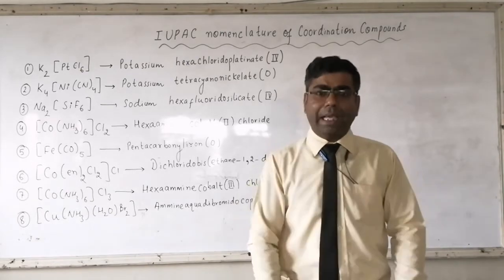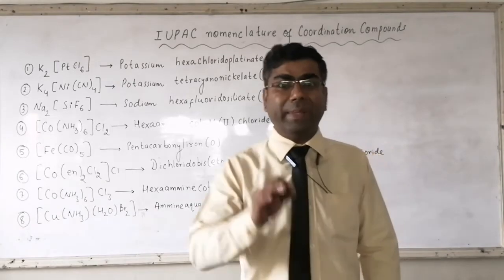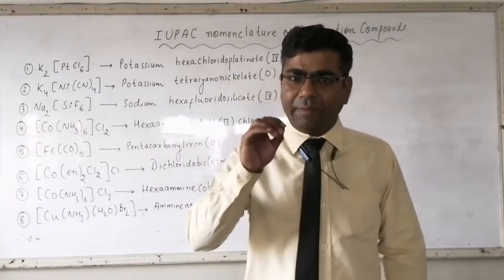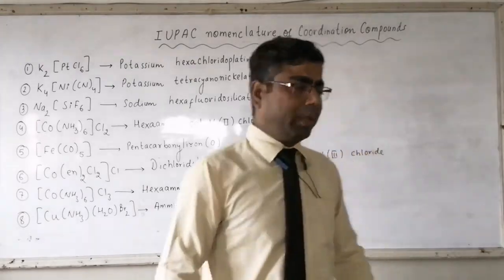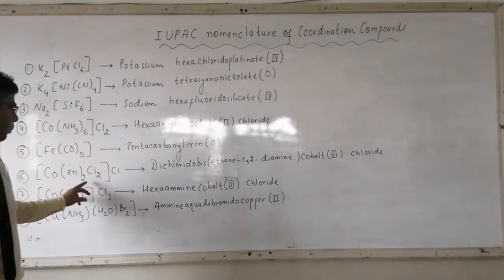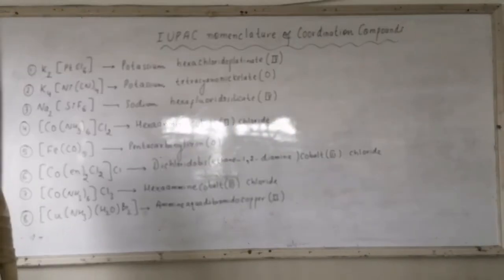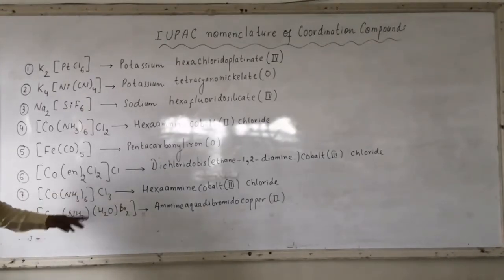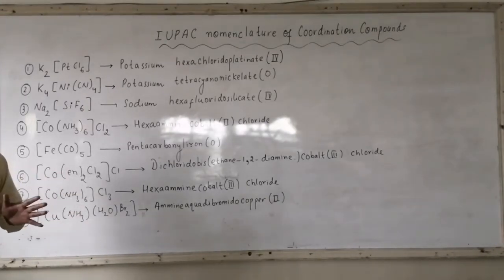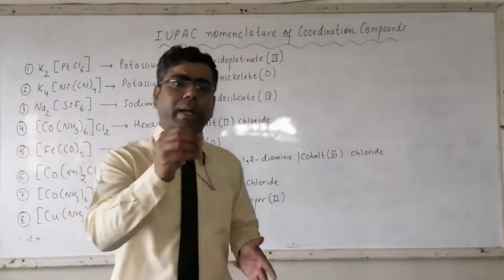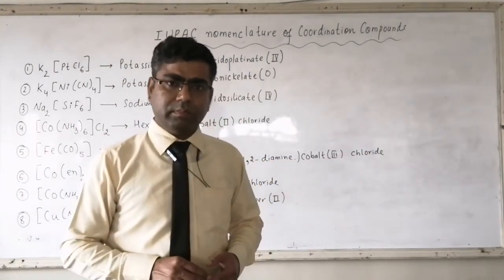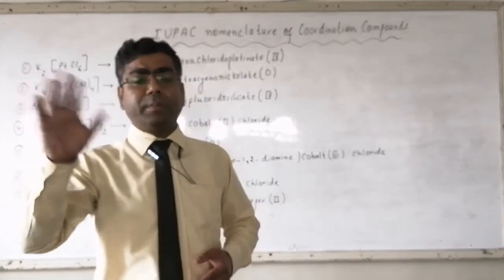if it is repeated 2 times, we will use the numerical prefix bis. And if it is repeated 3 times, we will use the numerical prefix tris. So here en is repeated 2 times. So bis will be the numerical prefix used, not di. It looks odd, diethane-1,2-diamine. That's why the numerical prefix di is replaced by bis.